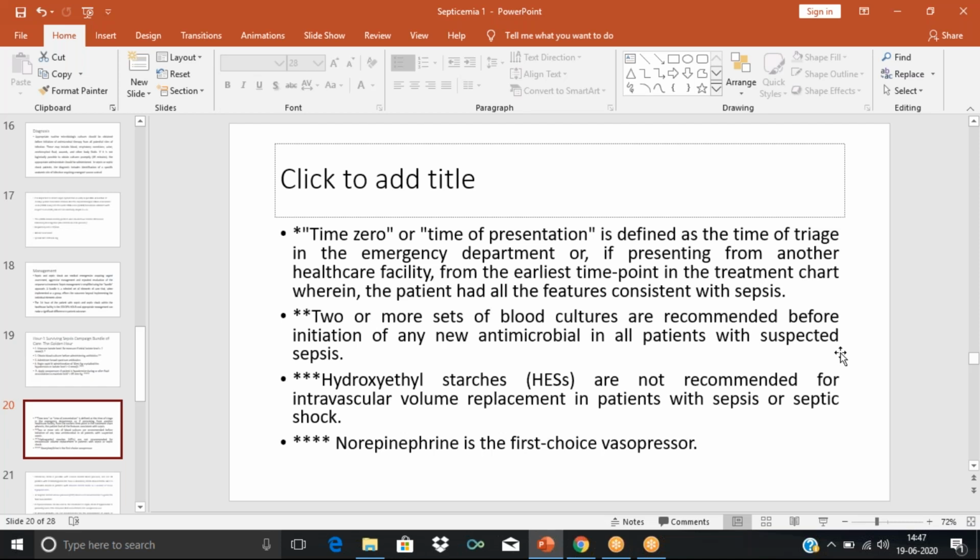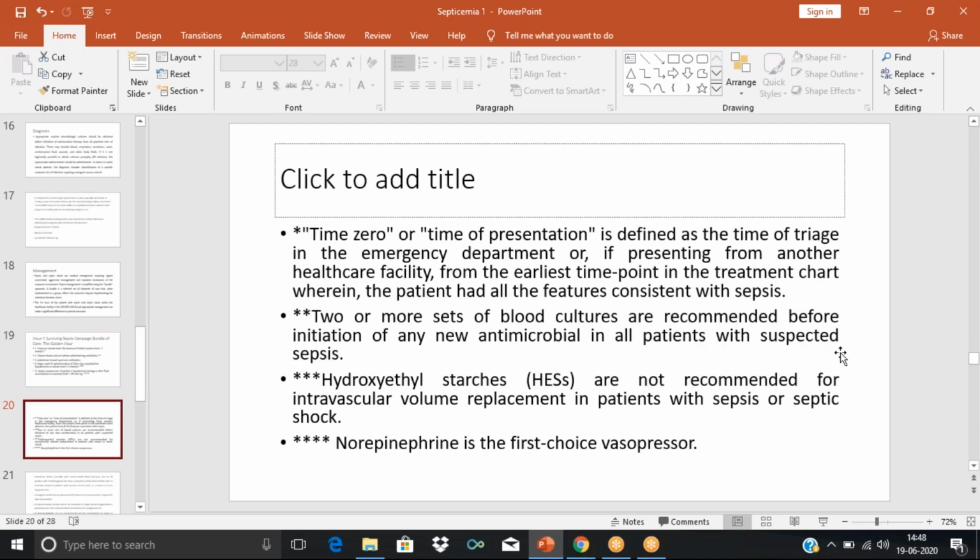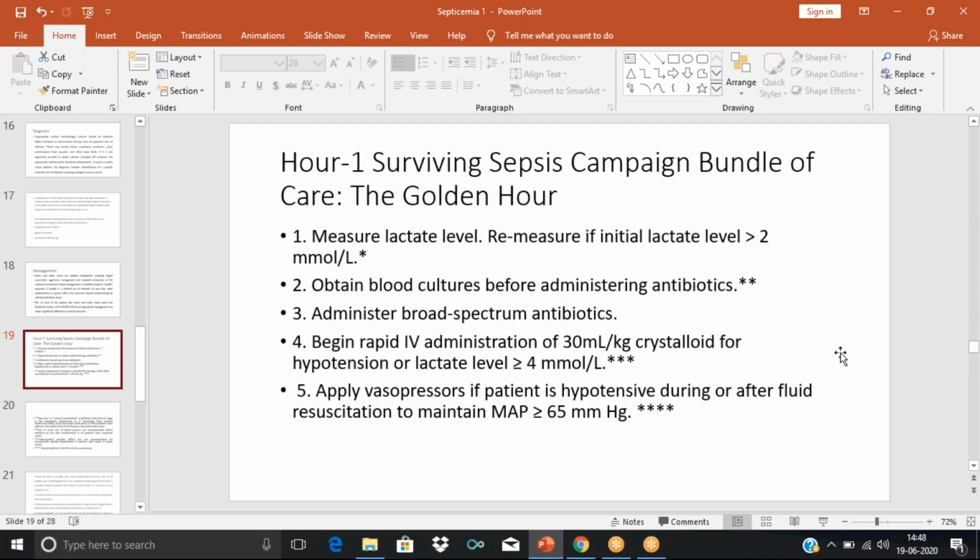Then the blood culture. We need to obtain blood culture before administering the antibiotic. So it is important that we take 2 or more sets of blood cultures before initiation of any antibiotic or antimicrobials in patients with suspected sepsis. Then next, broad spectrum antibiotic has to be given.